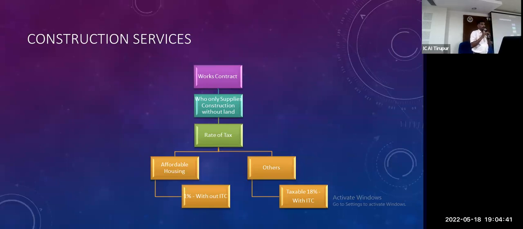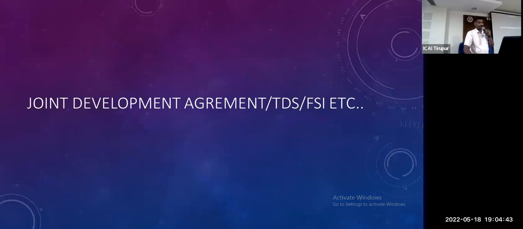Shall I move to the next? This is the main joint development agreement. Here we have three different persons: one is the land owner, another is the promoter, another is the buyer. So three people will come in this. Normally the land owner and the promoter-developer have an agreement. Two different parties.